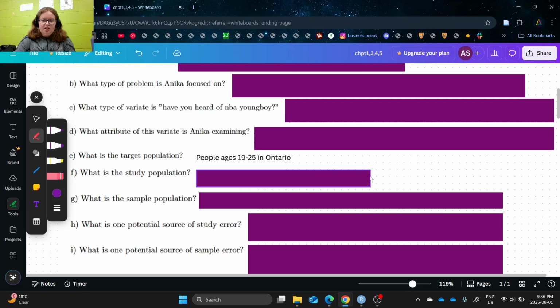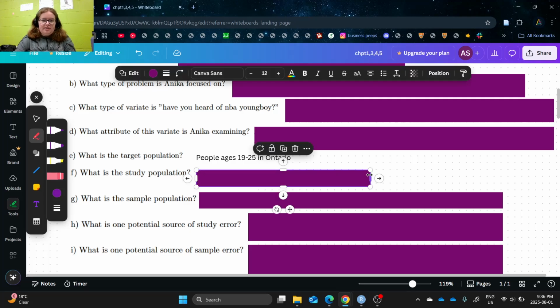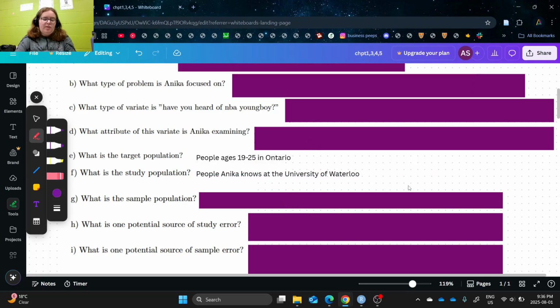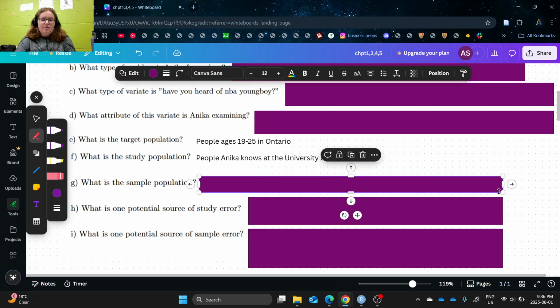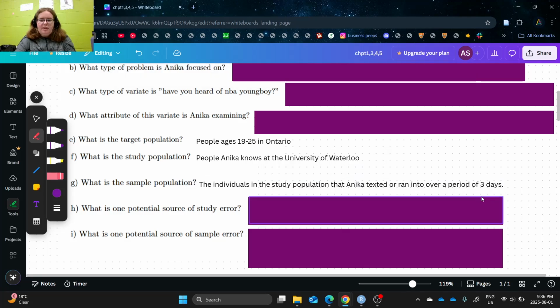The study population is the people I actually set out to survey, so that would be people I know at the University of Waterloo. So we have a pretty big jump from people ages 19 to 25 in Ontario to the people at the University of Waterloo. You can probably see there's quite a bit of bias in here, but we'll get into that with our sources of error. And the sample population is the people of the study population who I ended up surveying, and that would be the people I texted or ran into over that period of 3 days.